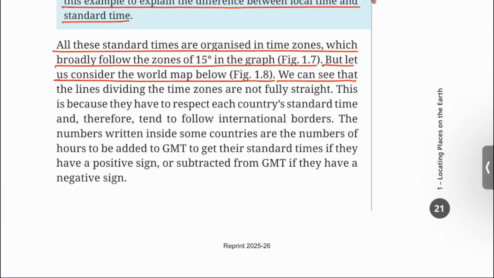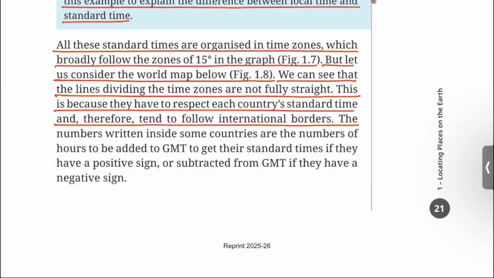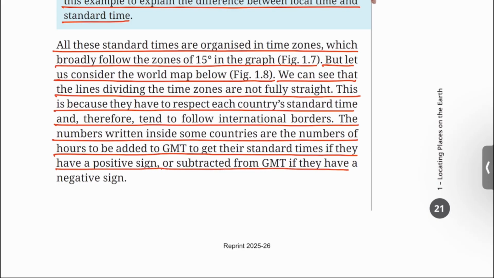We can see that the lines dividing the time zones are not fully straight. This is because they have to respect each country's standard time and therefore tend to follow international borders. The numbers written inside some countries are the numbers of hours to be added to GMT to get their standard times if they have a positive sign, or subtracted from GMT if they have a negative sign.